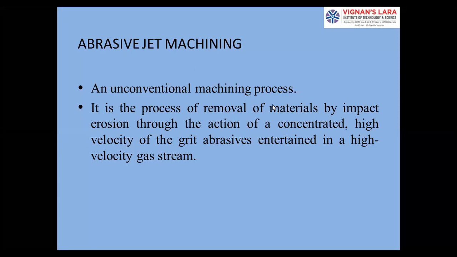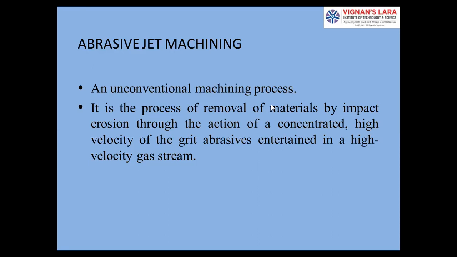In abrasive jet machining, the material is removed by impact force in the form of erosion, concentrated on a particular area where we are going to remove the material, due to the high velocity grit abrasives that are mixed or supplied over the workpiece material with a high velocity gas stream or some water stream, some medium that may be gas or water.